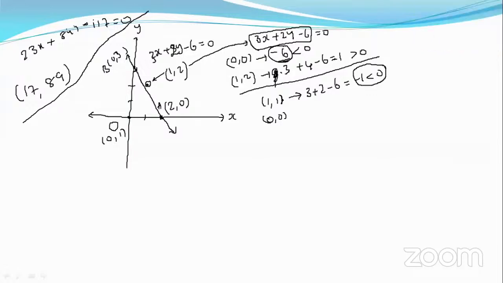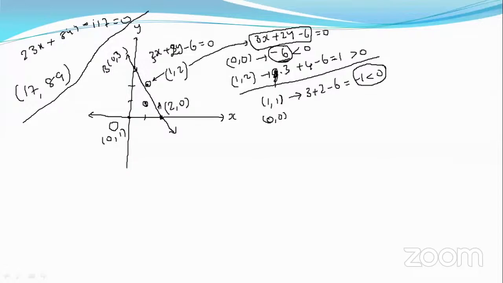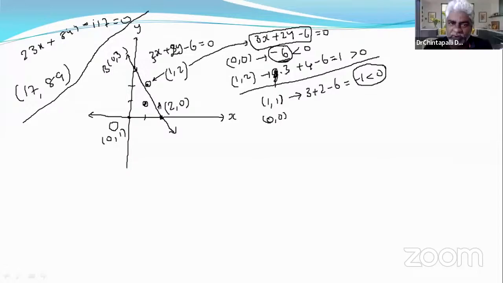Diagrammatically, 1, 1 is here, 0, 0 is here, and both points lie on the same side, right?